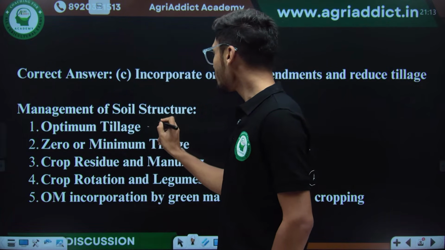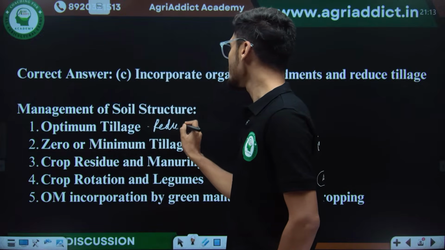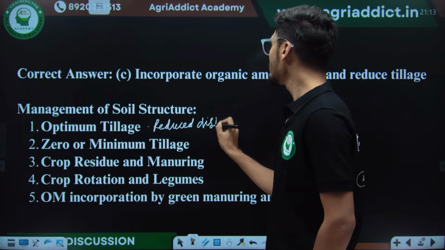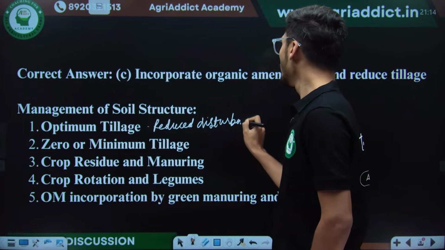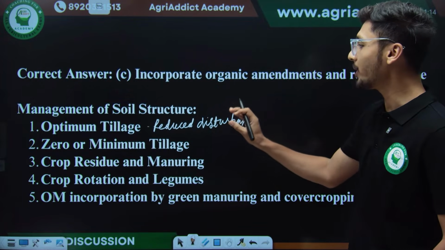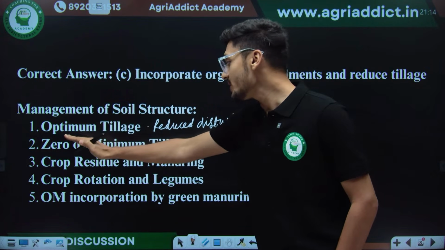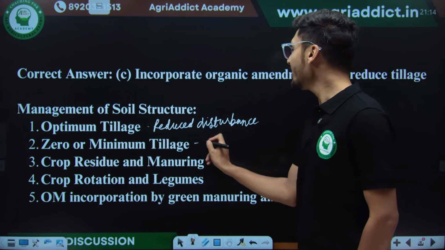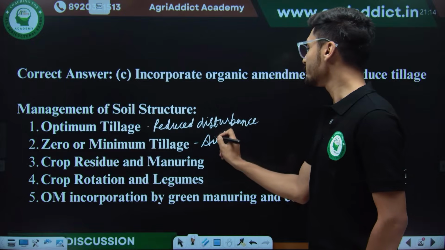There will be reduced disturbance, like no more disturbance of aggregates will be seen if we apply optimum tillage operation. Now when we apply zero or minimum tillage operation, it will aid in aggregate stability.